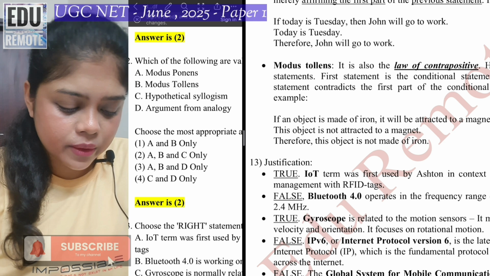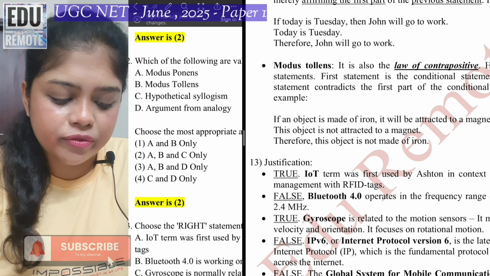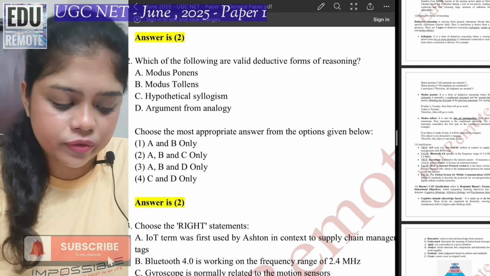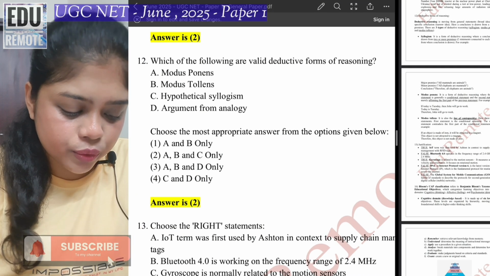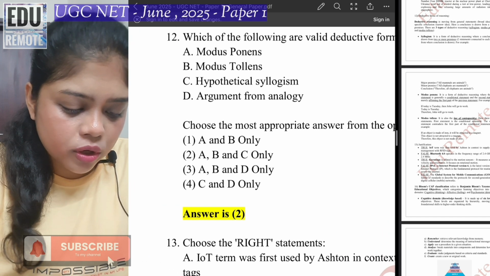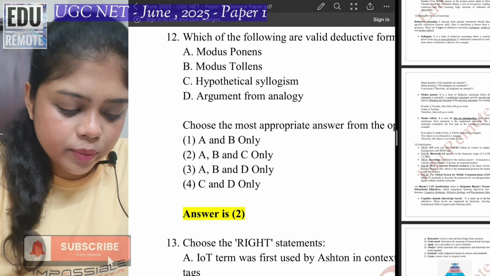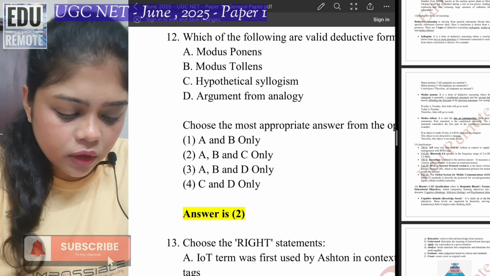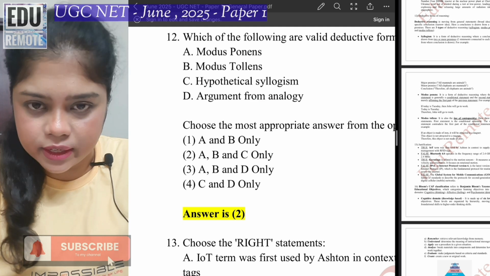These are the three types. Now what was the initial question here? The question was, which of the following are valid deductive forms of reasoning? As you can see, options are here. Answer is 2, means A, B and C only. So modus ponens, modus tollens, and hypothetical syllogism. Argument for analogy is not a deductive form of reasoning.